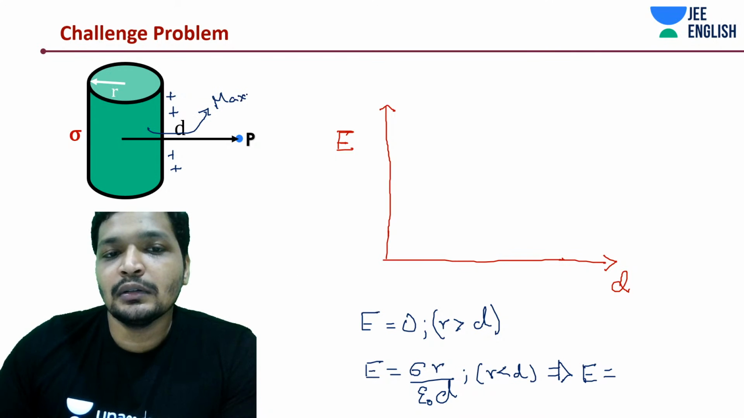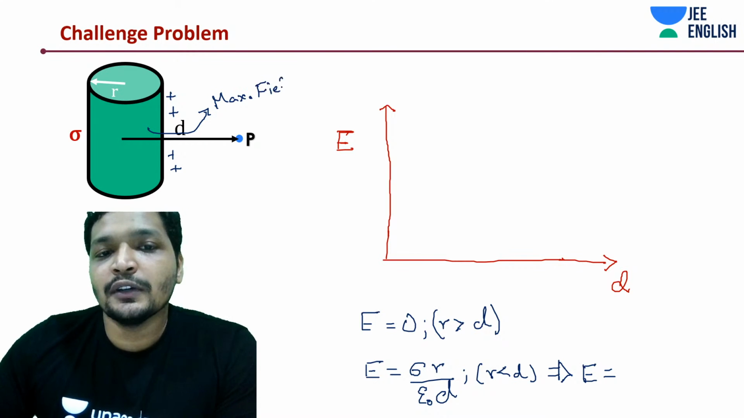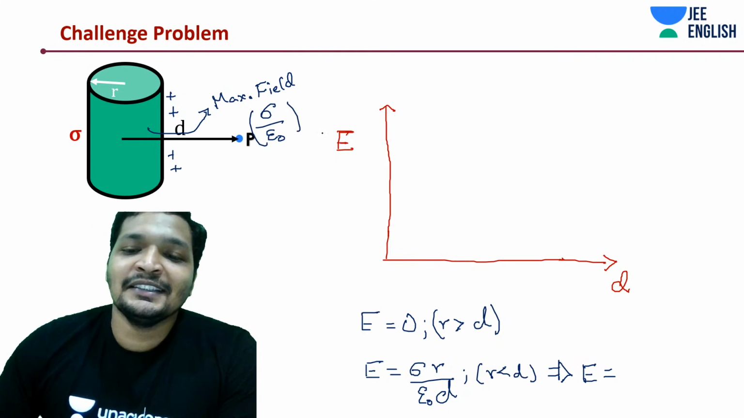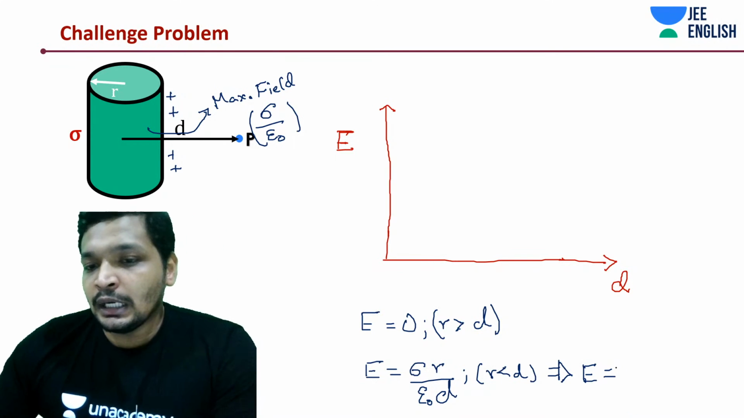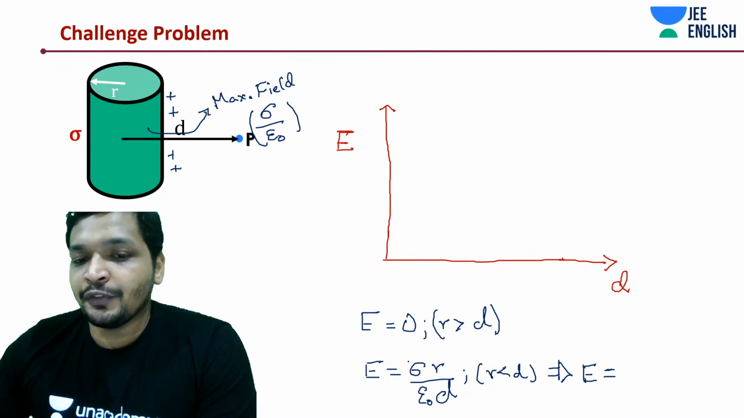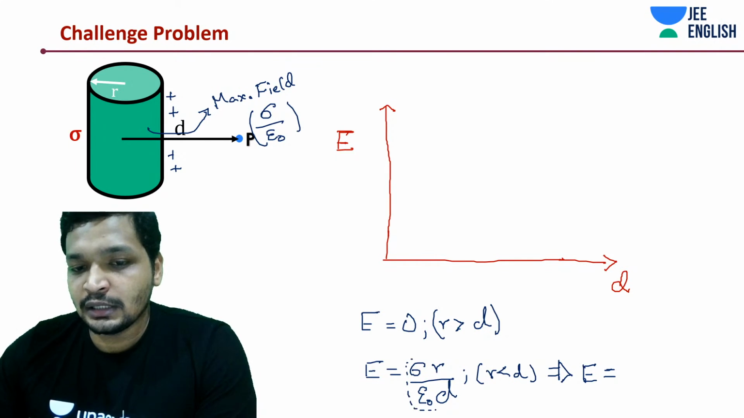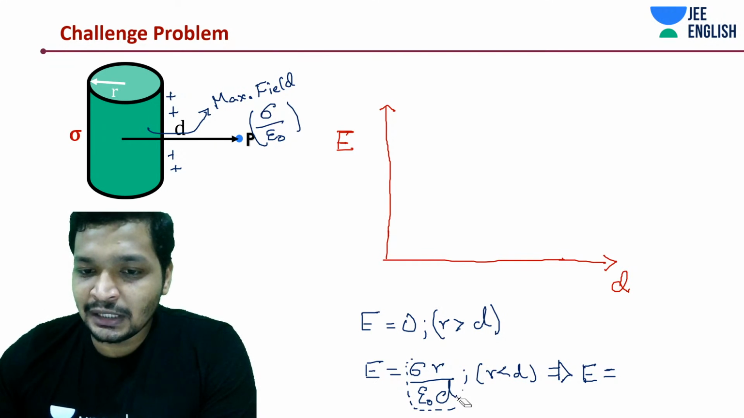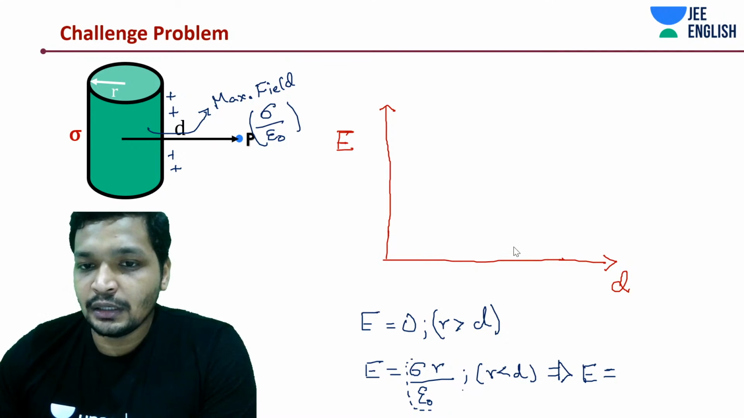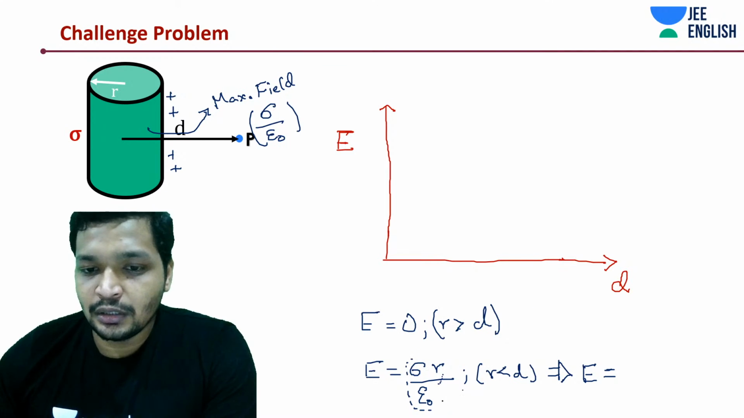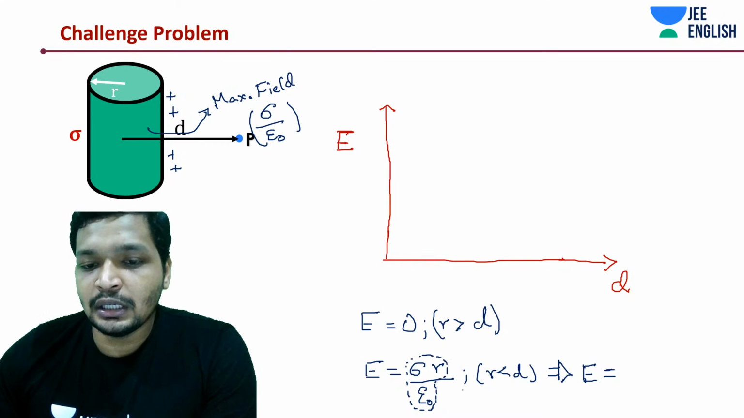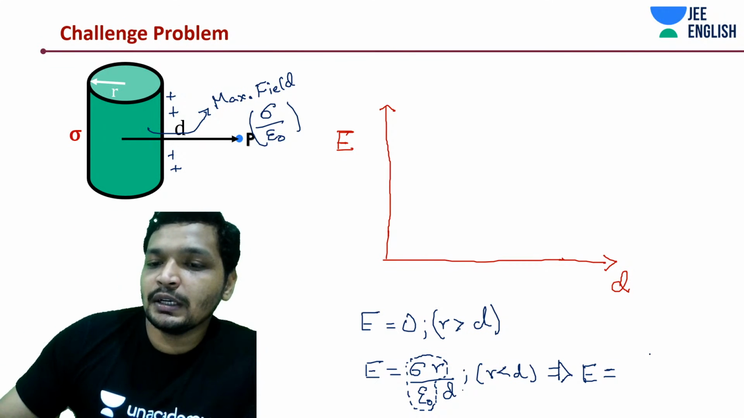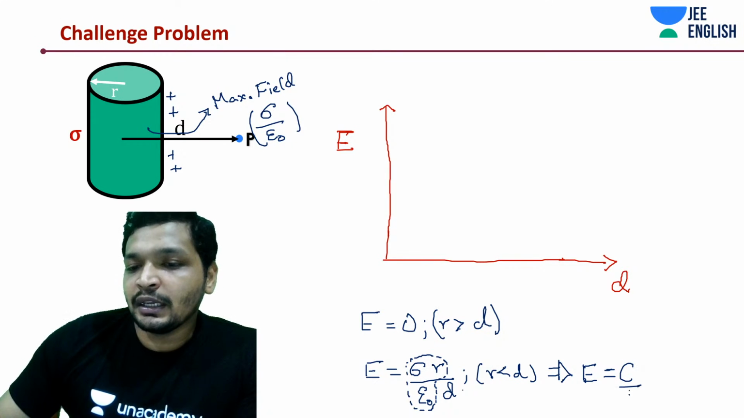This is where you will have the maximum field, and what is the value? Sigma by epsilon. If you notice these three terms, sigma by epsilon naught into r, which is the radius of the cylinder, which is fixed, they are constant. So you can write something like C divided by d.